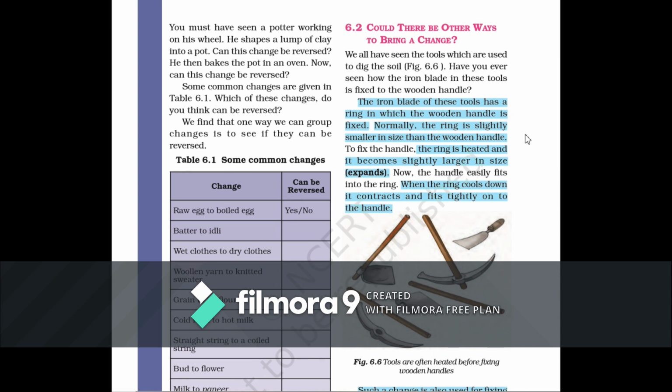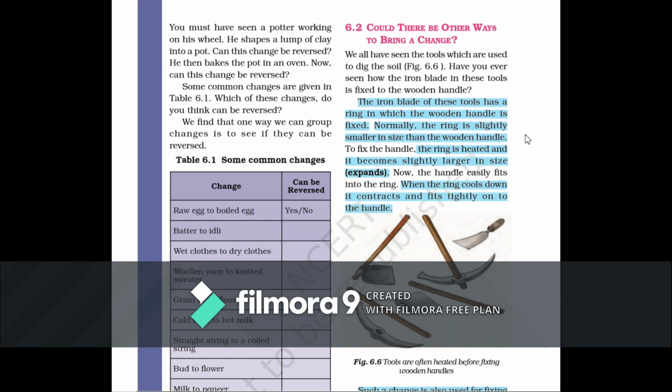Now you must be thinking, if the ring is small, how do we make it cover the wooden handle? The iron blade of these tools has a ring in which the wooden handle is fixed. Normally, the ring is slightly smaller in size than the wooden handle.